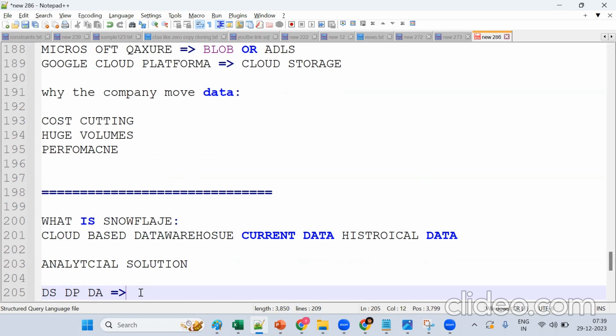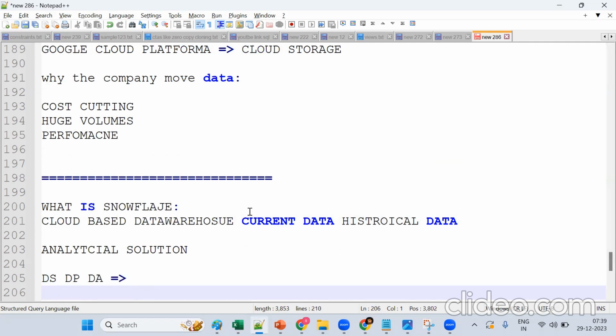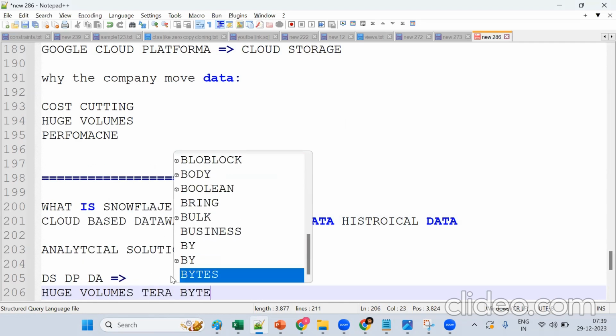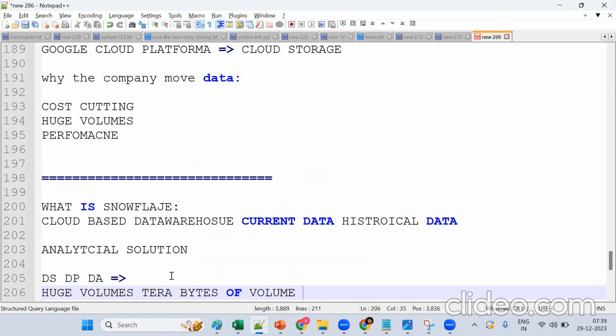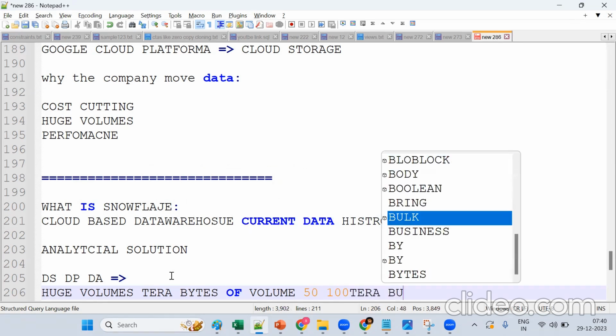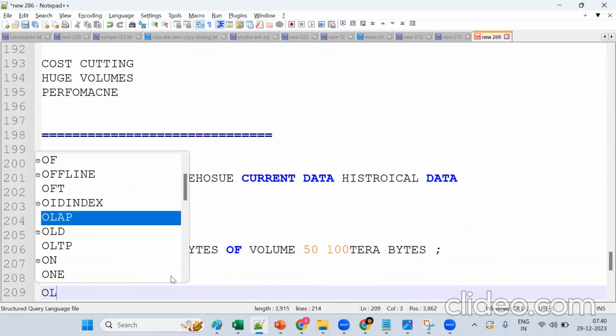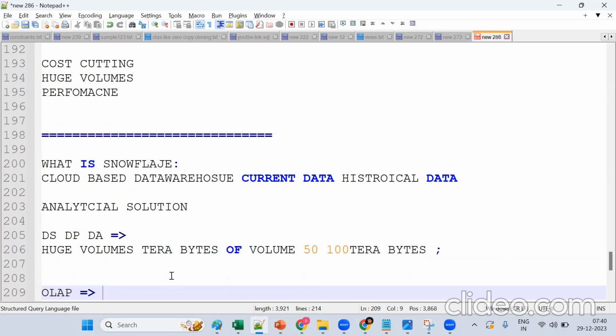Tell me, less volume or more volume? It's not for less. It's mainly for huge volumes, in the sense of terabytes, like 50 terabytes, 100 terabytes, this much that we should migrate. This is for OLAP, online analytical processing.